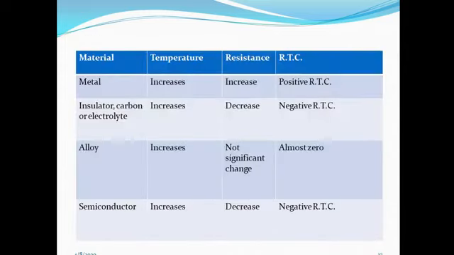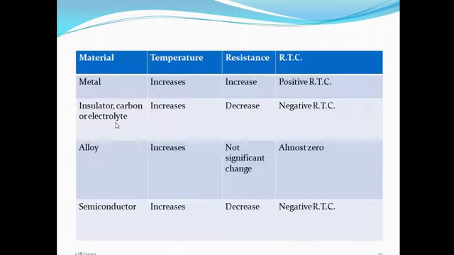Now, whatever I have completed, I am summarizing here: the material, then temperature, resistance and RTC. If the material is metal, an increase in the temperature gives an increase in the resistance, and hence it has positive RTC.